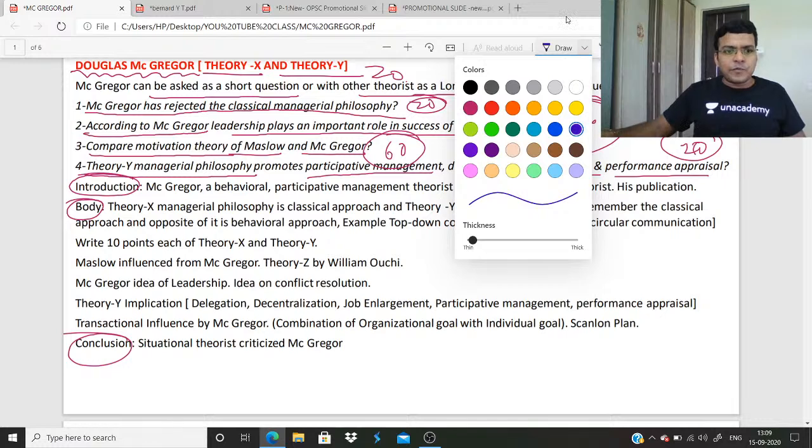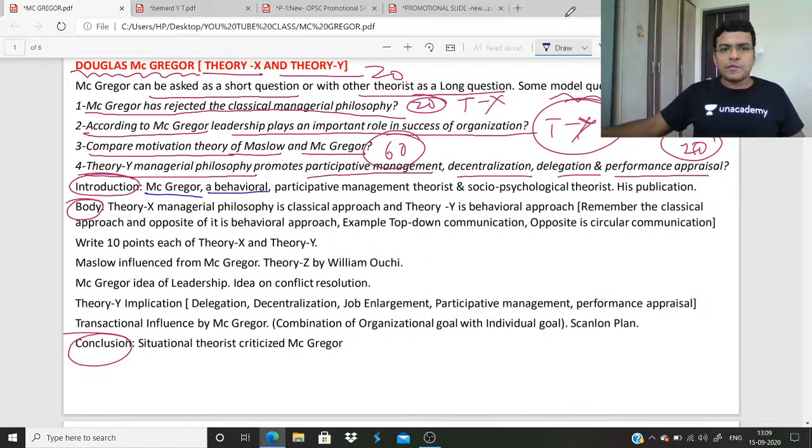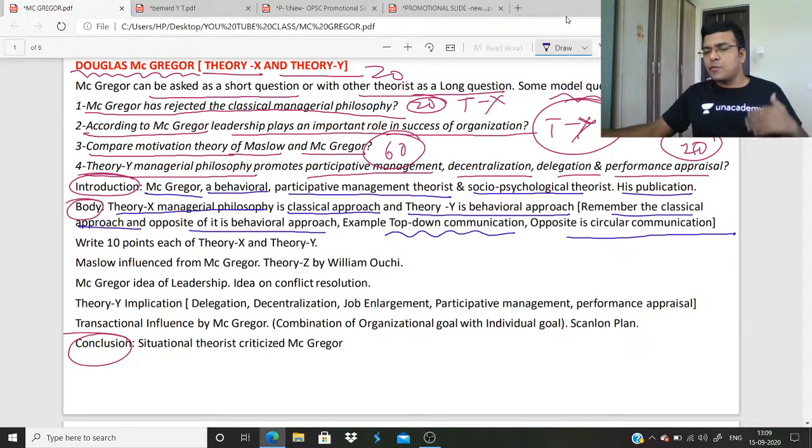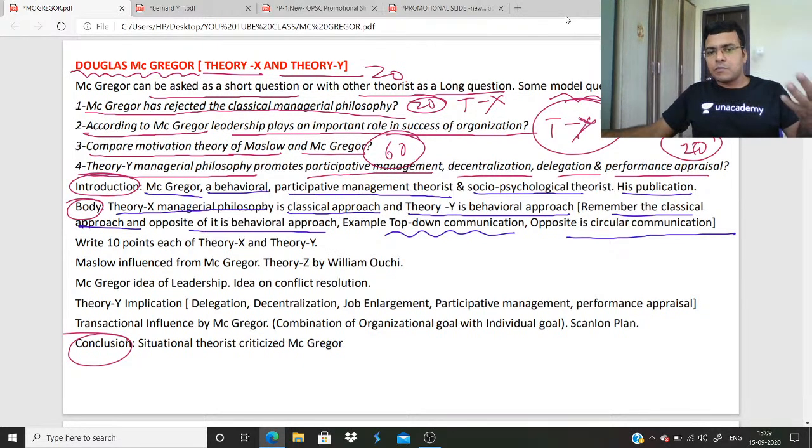So we discuss it. In the introduction, you write about McGregor. He is a behavioral theorist, participative management theorist, socio-psychological theorist, and his publication. In the body, theory X managerial philosophy, which is the classical approach. Theory Y is the behavioral approach. You remember the classical approach, and opposite to it is the behavioral approach. Example, top-down communication, opposite is circular communication. I am just giving an example. If you remember 5-6 points of the classical manager, you can write the opposite for the behavioral manager. Write 10 points each of theory X and theory Y.